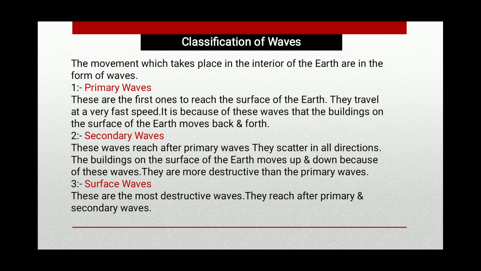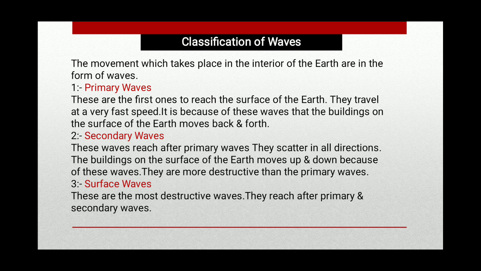The movements which take place in the interior of the earth are in the form of waves. Hence, the classification of waves: primary waves, secondary waves, and surface waves. Primary waves. Primary waves are the first ones to reach the surface of the earth. They travel at a very fast speed. It is because of these waves that the buildings on the surface of the earth move back and forth.